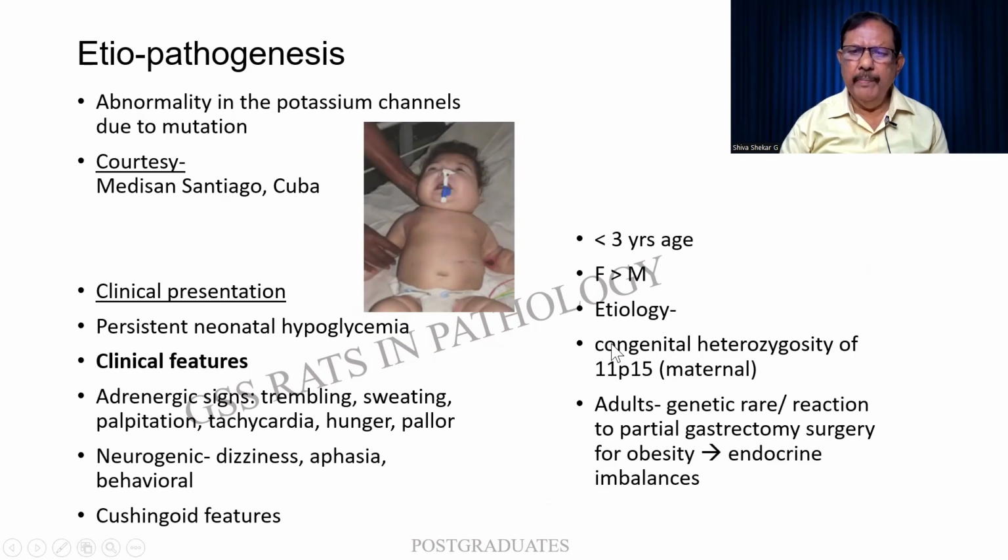And the etiology, it is because of congenital heterozygosity, mostly maternal in origin. And there is a chromosome that is affected. In adults, the genetic cause is very rare and it can be partially due to a gastrectomy or a surgery for obesity, leading to endocrine imbalances.